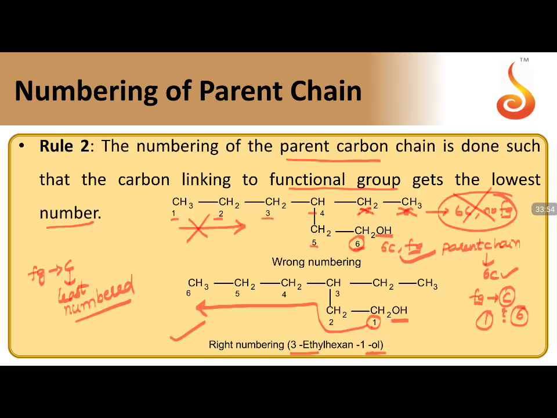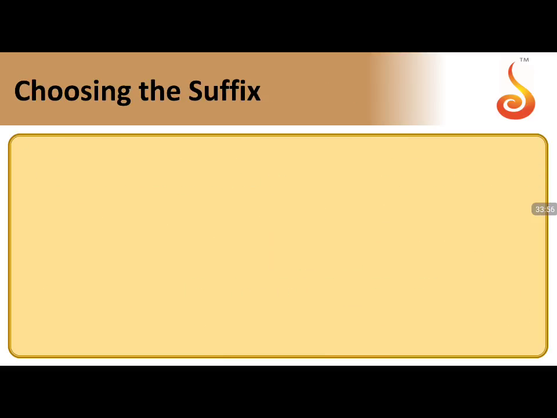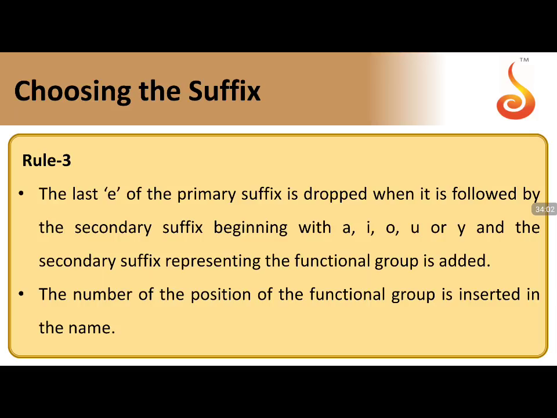Moving with this priority, now how do we name the suffixes? Choosing the suffix. What does rule number 3 say? The last E in ANE or ENE or YNE, in all these you have E indicating carbon-carbon single bond, carbon-carbon double bond, carbon-carbon triple bond.